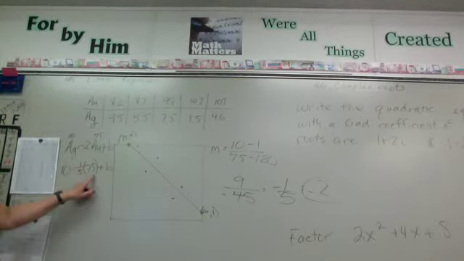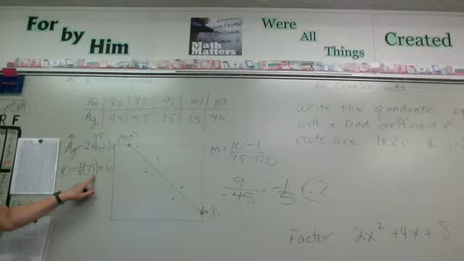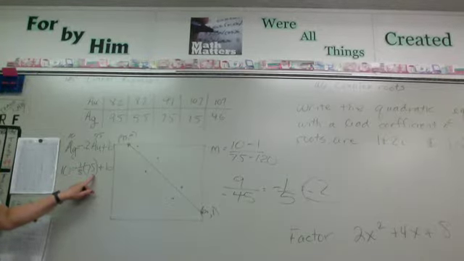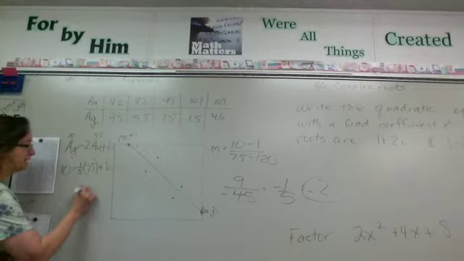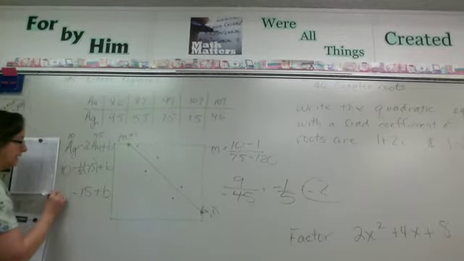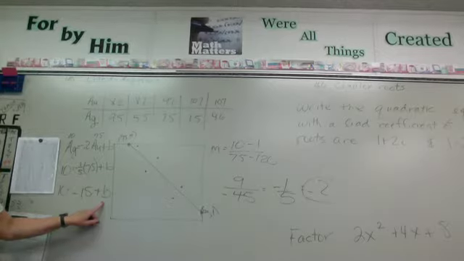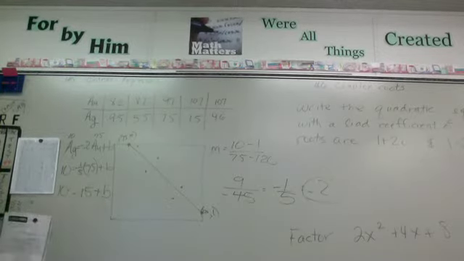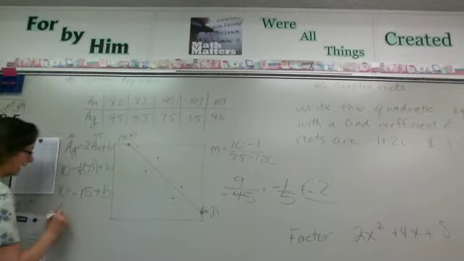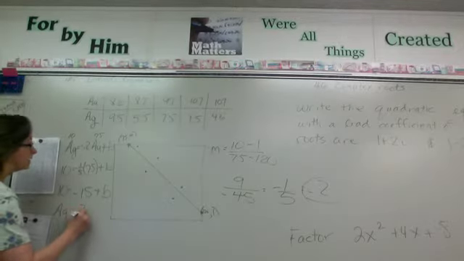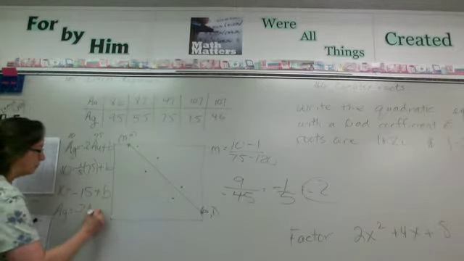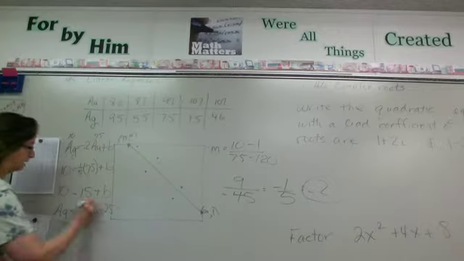So 5 goes into 75 how many times? 15, right? So negative 15 plus b is 10. All right, so what's the b going to be? 25. So now I've got y is negative 0.2 x plus 25 because I found out my b.